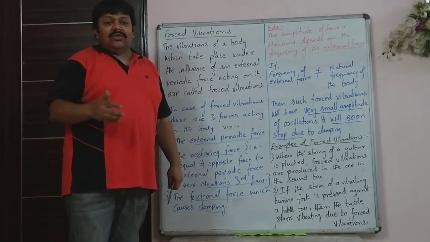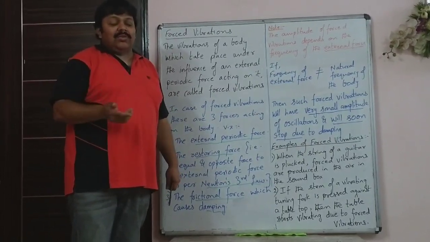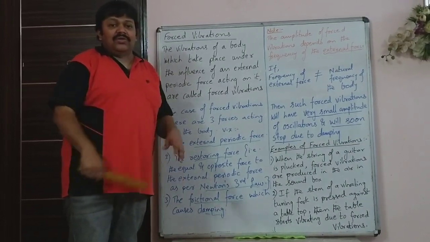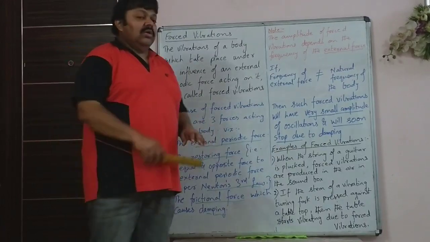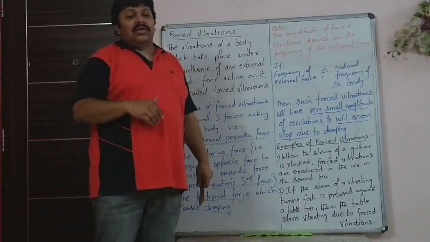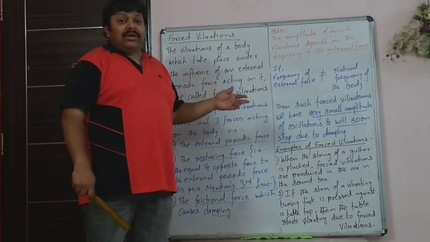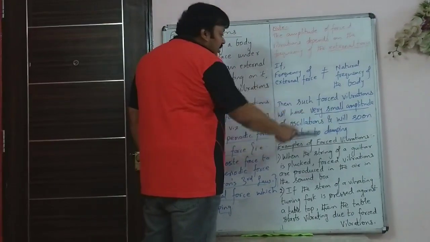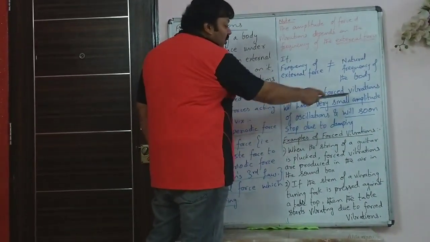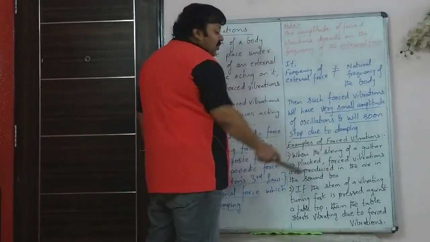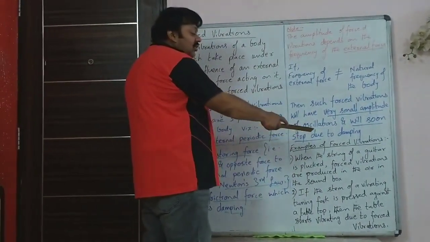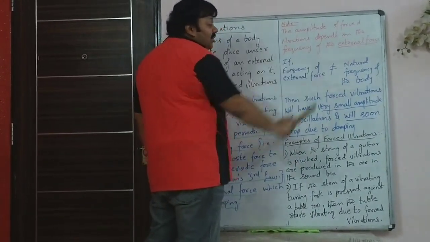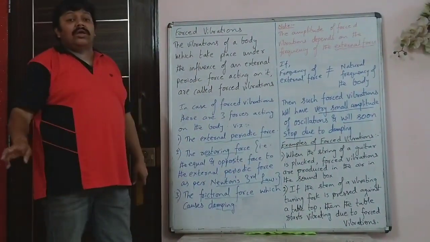As the vibrations of the tuning fork decrease due to damping, the forced vibrations of the tabletop will also stop very soon, if the tabletop and the vibrating tuning fork do not have the same frequency. So such forced vibrations will have very small amplitude of oscillations and will soon stop due to damping when the frequency of the external force and natural frequency of the body are not equal.